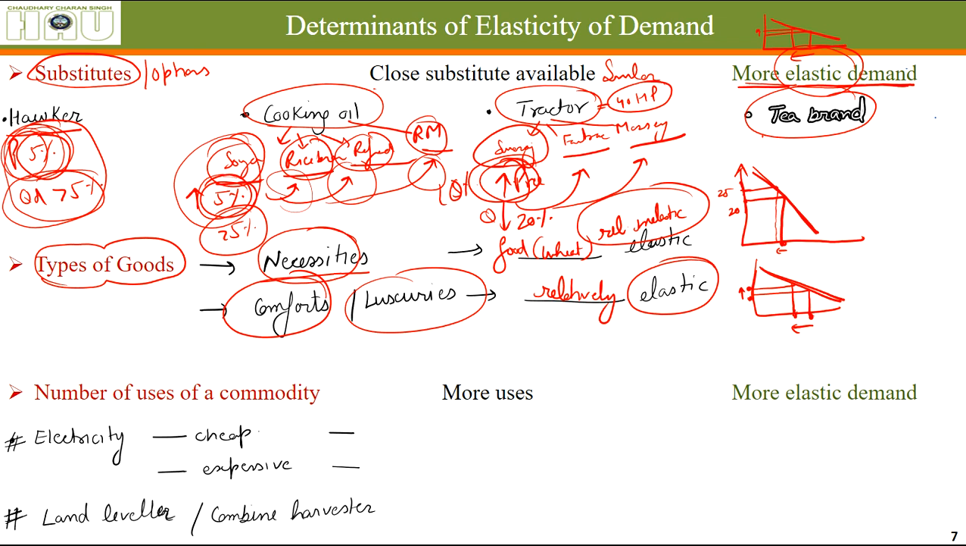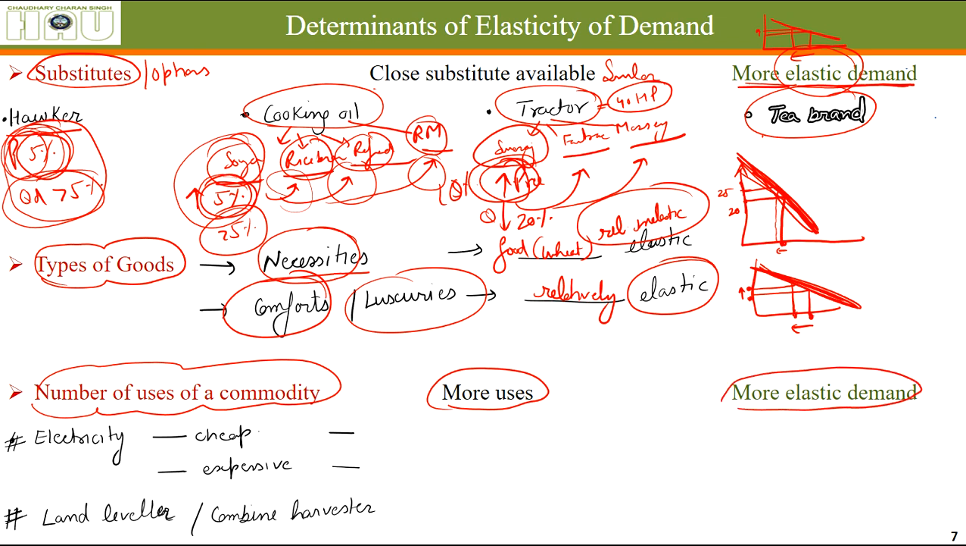Then comes the slope. You can see it is quite steep in the slope, and this is quite flat. The number of uses of a commodity. If a commodity has many uses, its demand is more elastic, and vice versa. If it has only specific uses, its demand is less elastic or relatively inelastic.